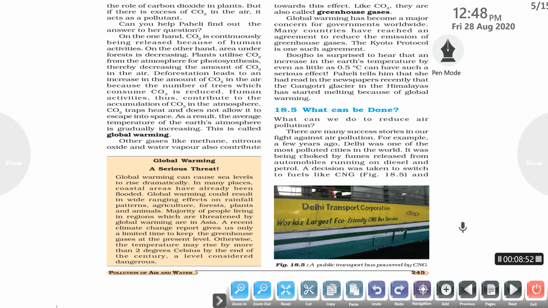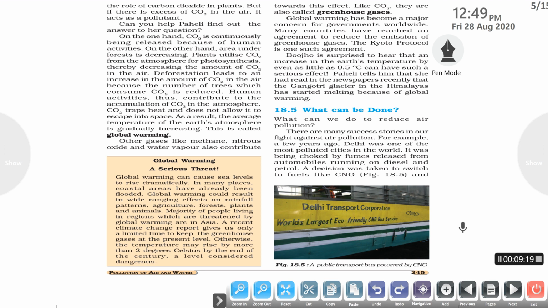So deforestation leads to an increase in the amount of carbon dioxide in the air, because the number of trees which consume CO2 is reduced. Human activities thus contribute to more accumulation of carbon dioxide in the atmosphere. This CO2 traps the heat and does not allow it to escape into space. As a result, the average temperature of the earth's surface is gradually increasing day by day. This process is known as global warming. This is a very big concern to take care of.